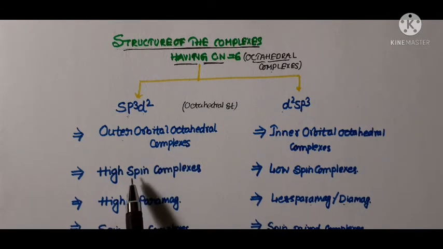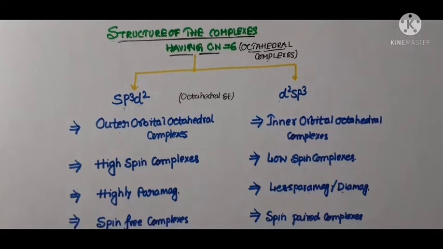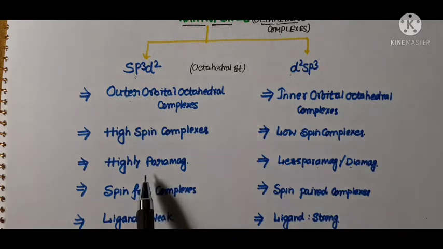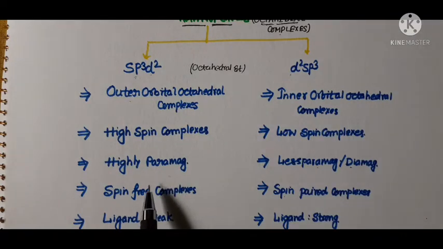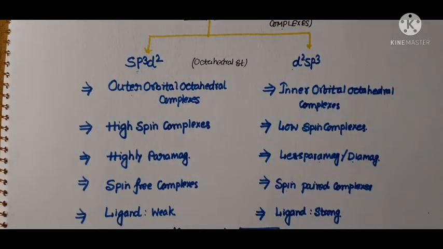They are high spin complexes since the number of unpaired electrons is more, and highly paramagnetic since there are more unpaired electrons. So outer orbital octahedral complexes are highly paramagnetic. They are spin-free complexes because the electrons are free to spin since they are unpaired.